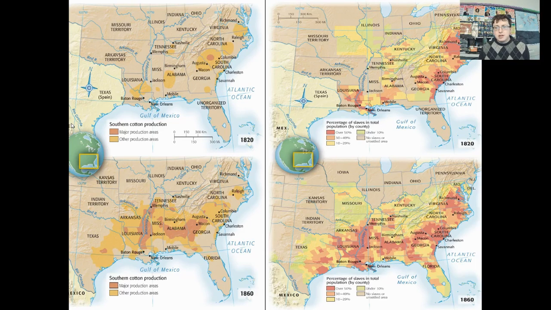Looking at these four maps, you can see the difference between cotton production and slavery in the years of 1820 and 1860. The main thing that we're going to see, however, is that we start seeing more movement to the west, with a great deal of cotton production and slavery starting to go into Texas. Texas is still part of Spain, which will eventually lose control to Mexico. But as we get towards 1860, we will see that Texas has been added to America. Today, we're going to be focusing on what caused this, and the tension that will end up coming with this movement of slavery and cotton.